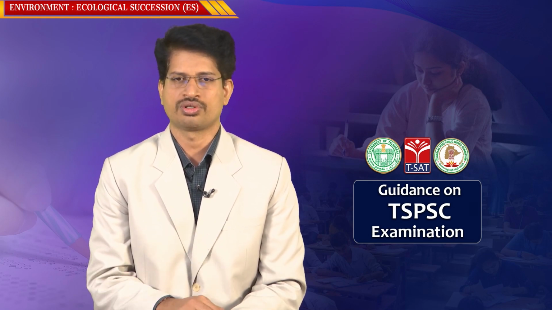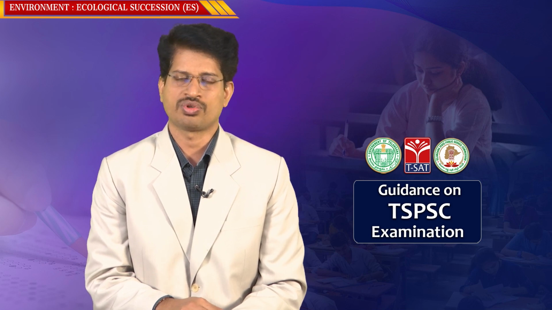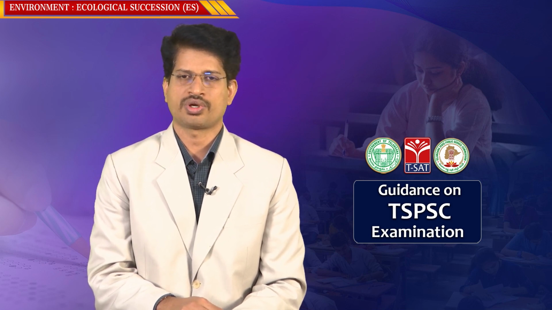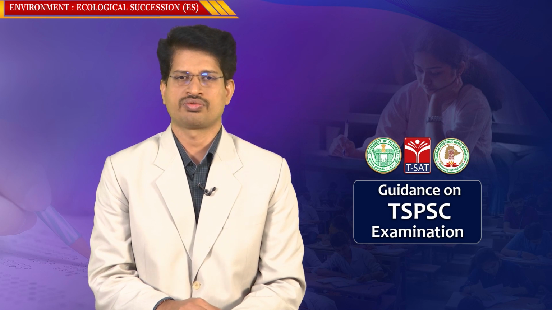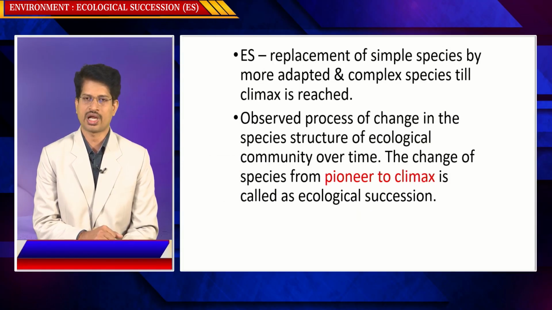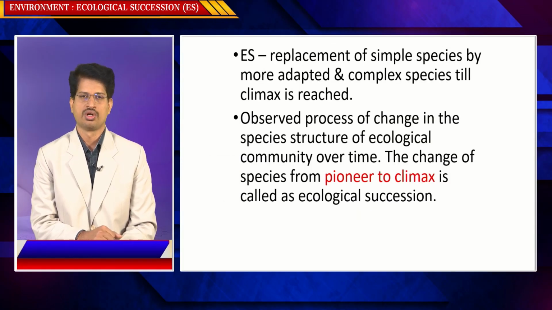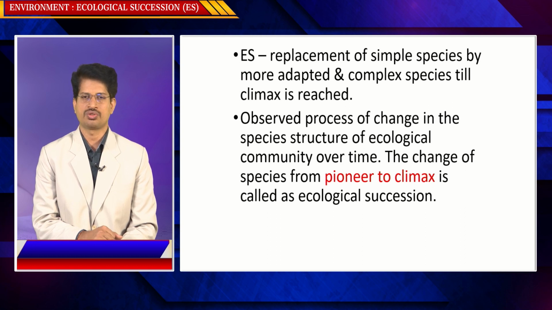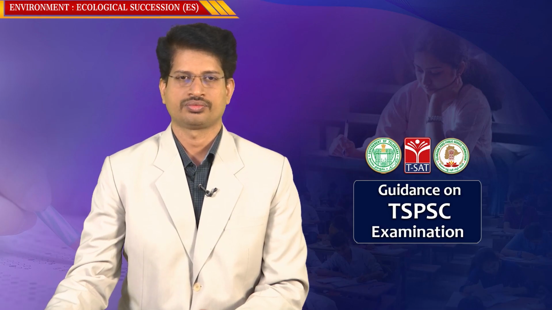The species combination in an ecosystem is gradually changing stage by stage. The change of species from pioneer to climax is called ecological succession. So what is ecological succession? It is a gradual change of species combination of an ecosystem from pioneer to climax.